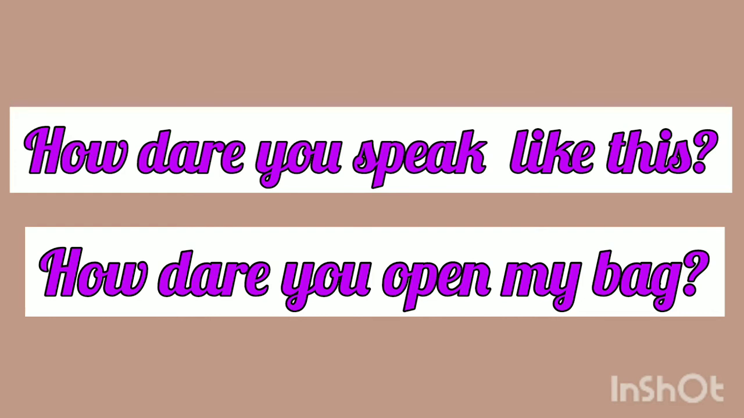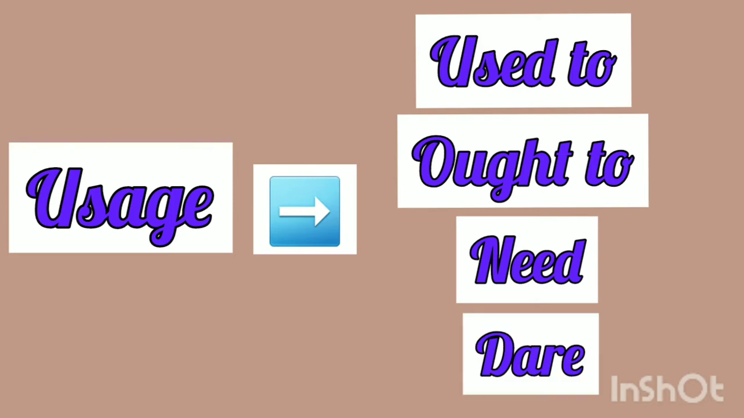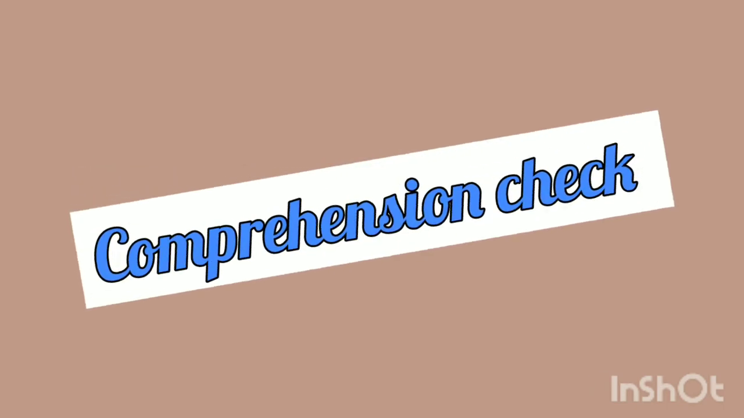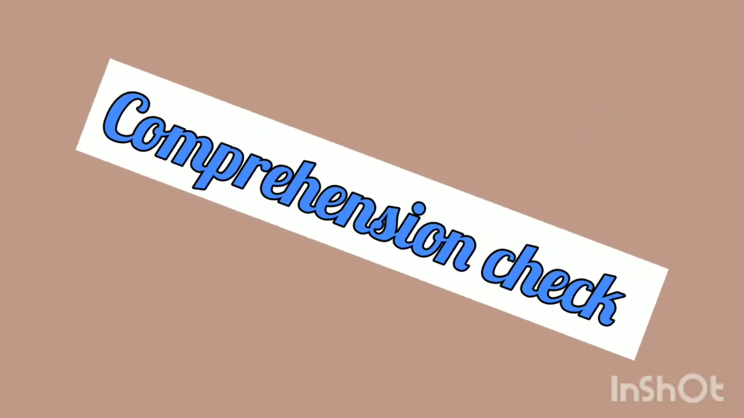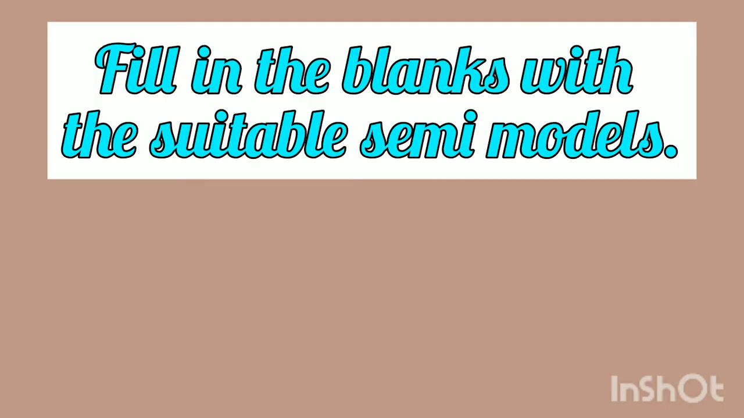So we have now covered the usage of four semi-modals: used to, ought to, need and dare. These are quite easy to use in sentences without any doubt if you learn the correct usage of all these verbs. I hope you could understand this well. Let's now check your comprehension. I have three sentences for you. Fill in the blanks using semi-modal verbs.